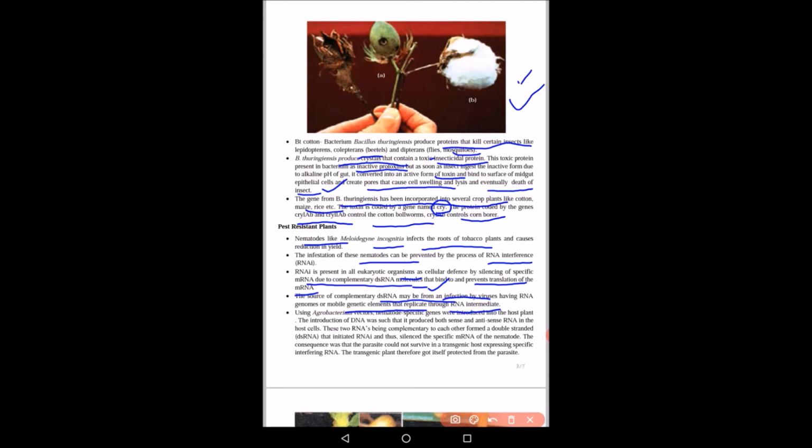Using Agrobacterium vectors, nematode-specific genes were introduced into the host plants. So the introduction of this DNA results in both sense and antisense RNA being present in the host cell. Both these RNAs are complementary to each other and form double-stranded RNA and initiate RNA silencing.